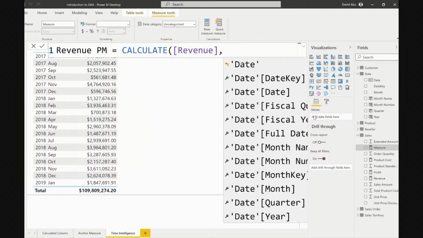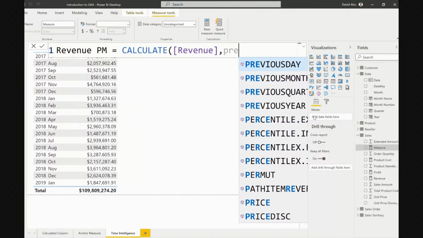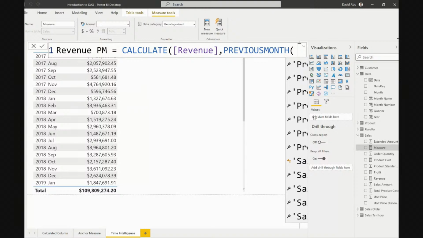Now, it's going to ask me, what am I trying to filter? It's as simple as that. What is the filter thing that I'm trying to do? What am I trying to modify it into? What I'm trying to modify it into is previous month. So I have to look for a function that will give me previous month. Now there's a function called previous. If you look at it right now, you have the previous day, previous month, previous quarter, previous year, and everything like that. So now we are looking for previous month. I'm going to click my tab. Now in the previous month, let me close my visualization.